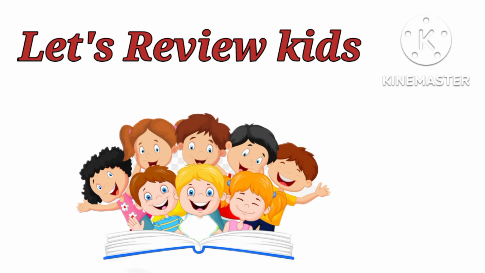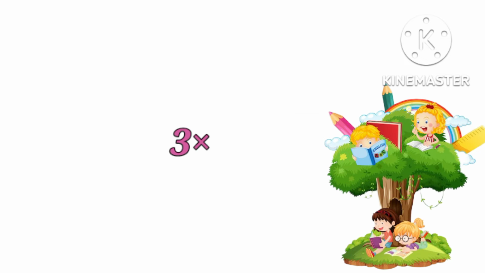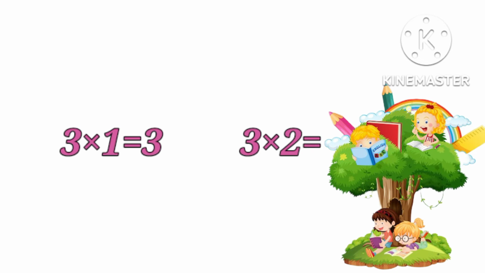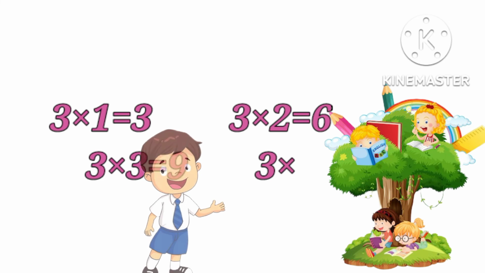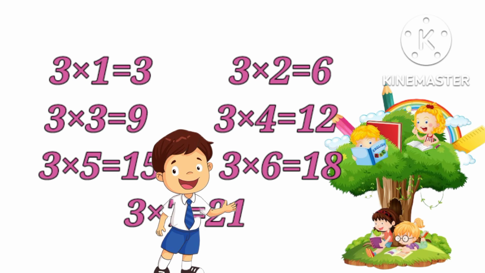Let's review kids. Table of 3. 3 1s are 3. 3 2s are 6. 3 3s are 9. 3 4s are 12.